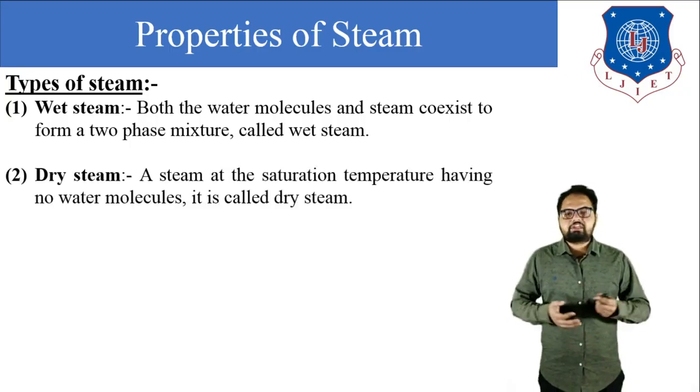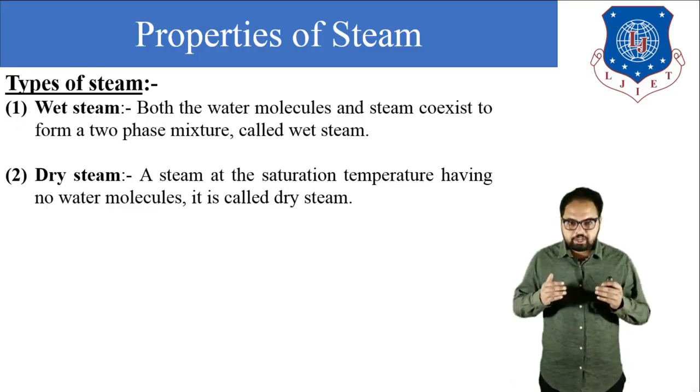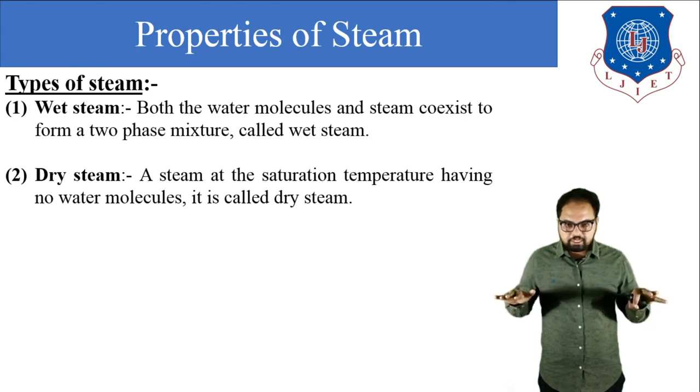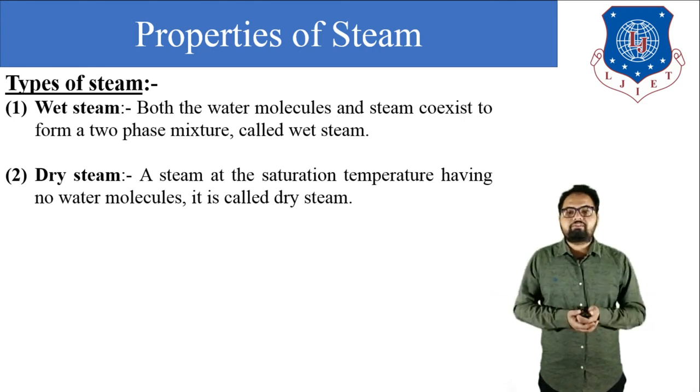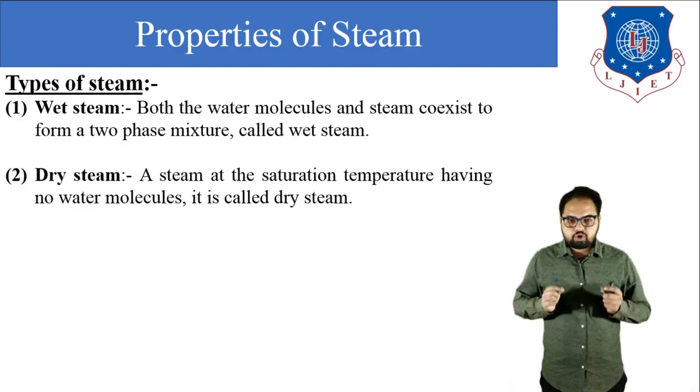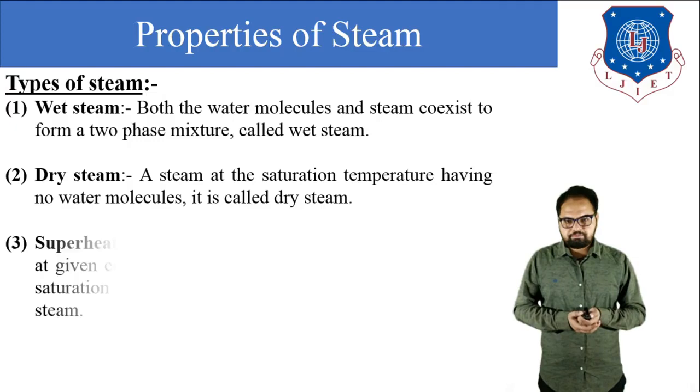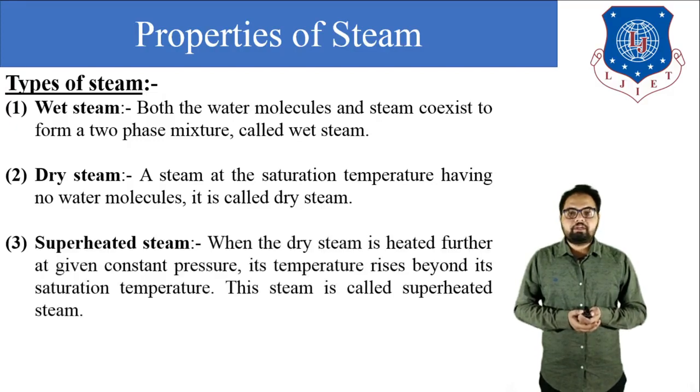Okay. Next is dry steam. The steam which is available at saturation temperature and having no water molecules present in it is known as dry steam. In short, in dry steam there are no water molecules present. Next is superheated steam.